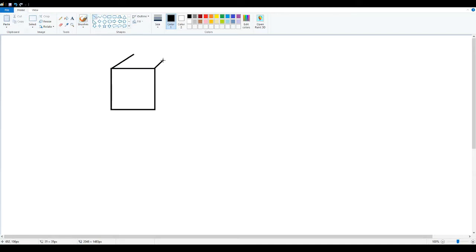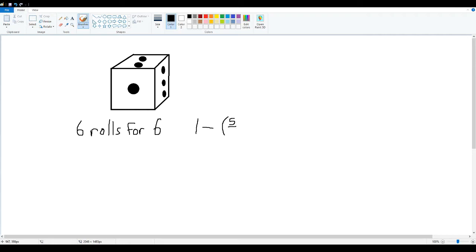We can also show why the gambler's fallacy is wrong with a die. Let us assume that we're using a 6-sided die that is fair, and to win, you must roll a 6. We're given 6 rolls to roll a 6. Under the gambler's fallacy, one would assume that the more you fail to roll a 6, the less likely your failures would become. Turns out the opposite is true. For every time you fail to roll a 6, your chance of rolling a 6 actually decreases.